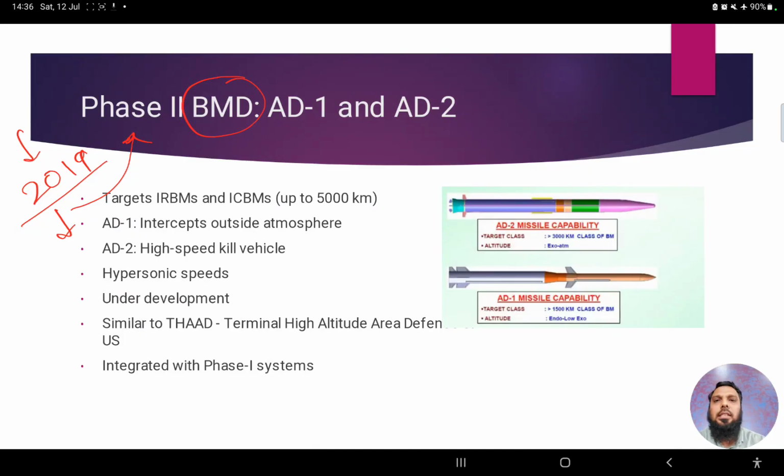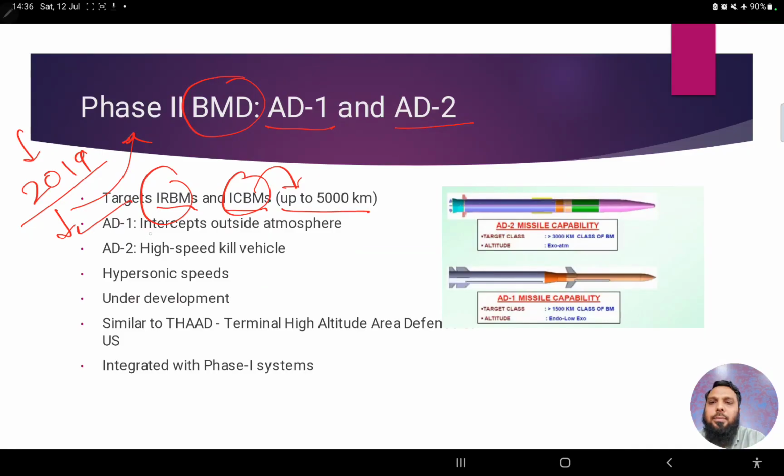So two types of missiles are being developed here, that is AD1 and AD2, right? They're basically used to target IRBMs and ICBMs. IRBMs are intermediate range ballistic missiles, ICBMs are intercontinental ballistic missiles. They have a very high range, specifically ICBMs up to 5,000 kilometers, right? So AD1 and AD2 are used to target these types of missiles which are released by an enemy country towards India.